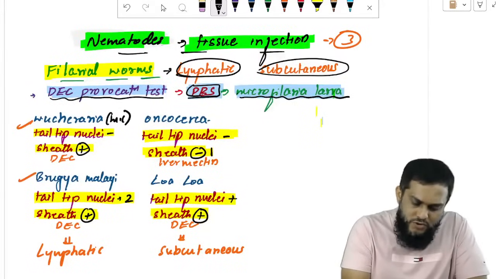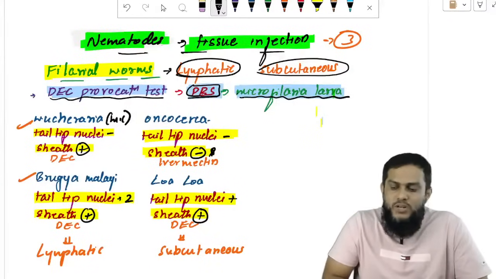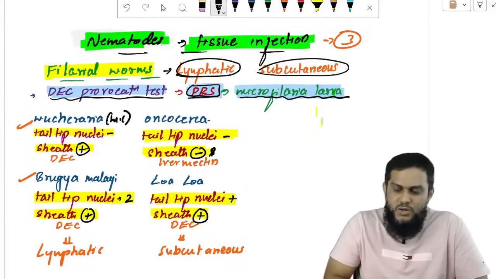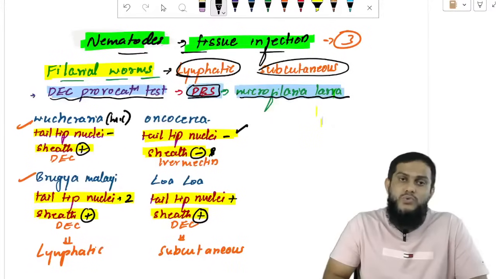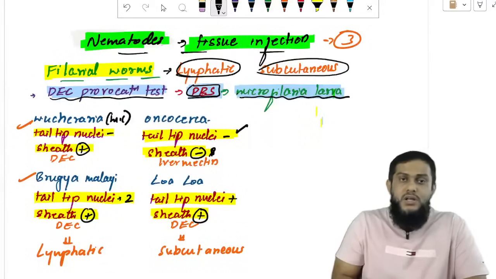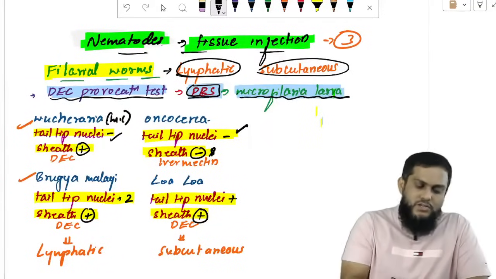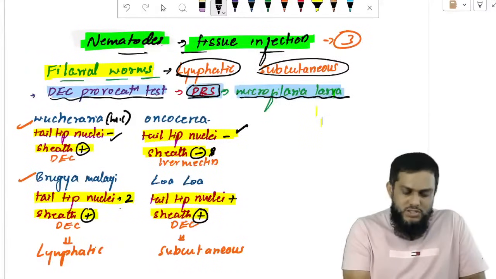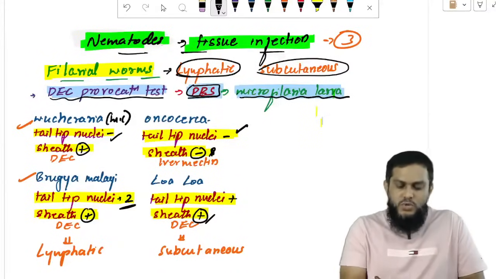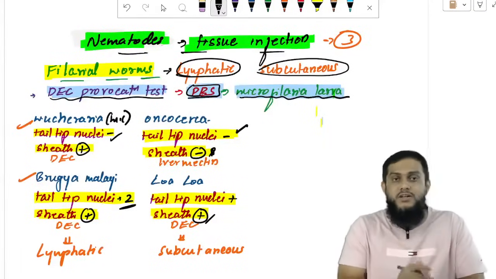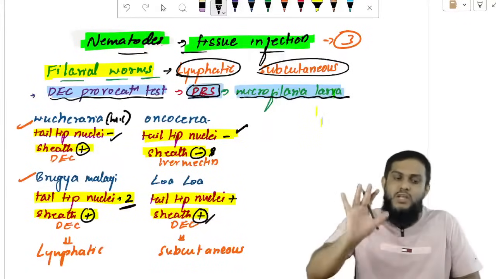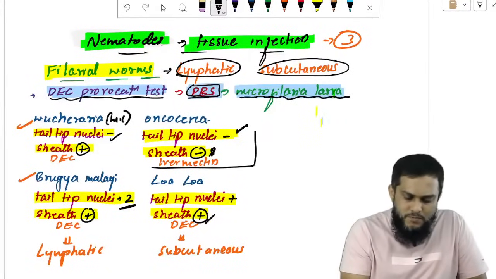See, if you observe, the sheath is there for all, but the sheath is not there only for Onchocerca. Nuclei are also not there for Onchocerca. The remaining 3 have a sheath. When they have a sheath but no nuclei, Wuchereria. Sheath and 2 nuclei, Brugia. Sheath and multiple nuclei, Loa. Divide into with sheath and without sheath; without sheath is only Onchocerca.